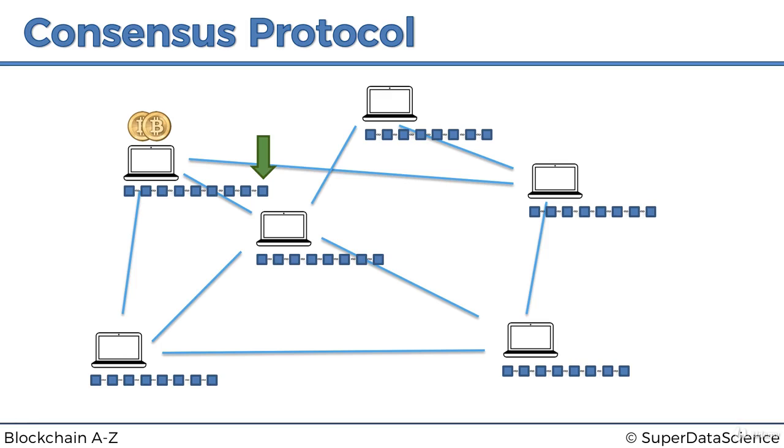Why is that? Because they've put in a lot of work. So if they put in a lot of work and they solved the cryptographic puzzle and found the correct hash, and they add that block, but they've included malicious transactions, or they've done something malicious, they just won't get that reward and they won't get the fees. And therefore, they're not going to be able to pay for their electricity bill. So basically, they'll get penalized, and they don't want to risk that. So they have to play fair.